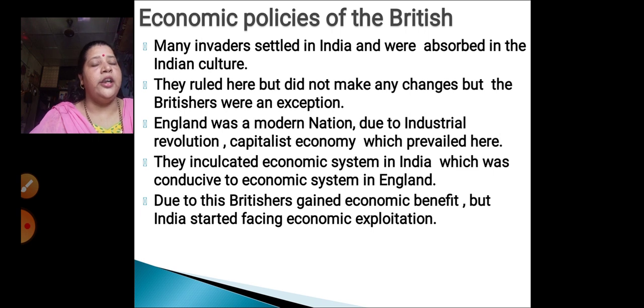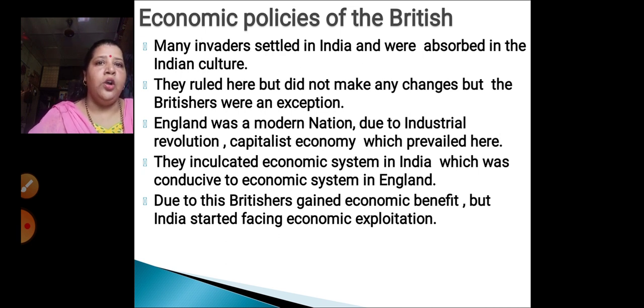But India started facing economic exploitation. Our country, which was supposed to be a golden bird, had now become a poor bird, where the people themselves did not have anything to eat. Where to live, how to live, what to eat, all this was a very big question mark in front of the Indian people.